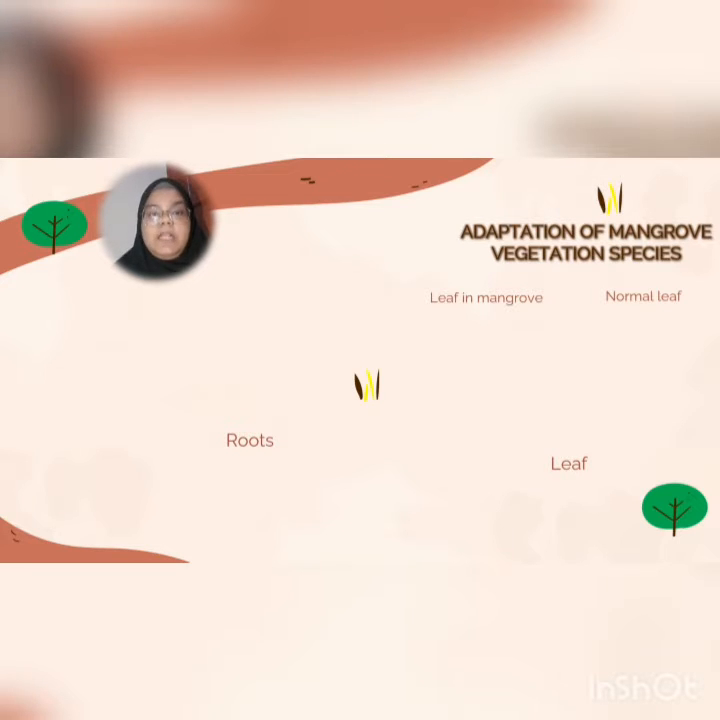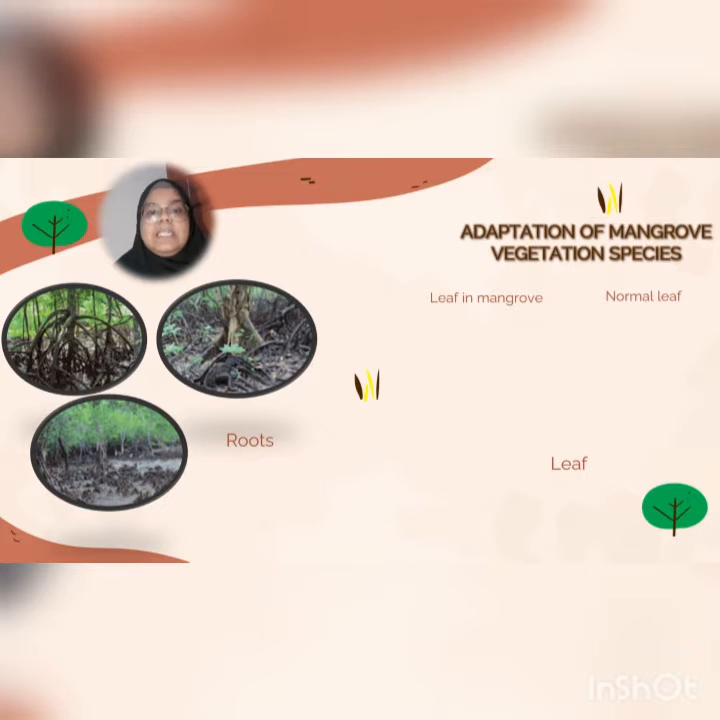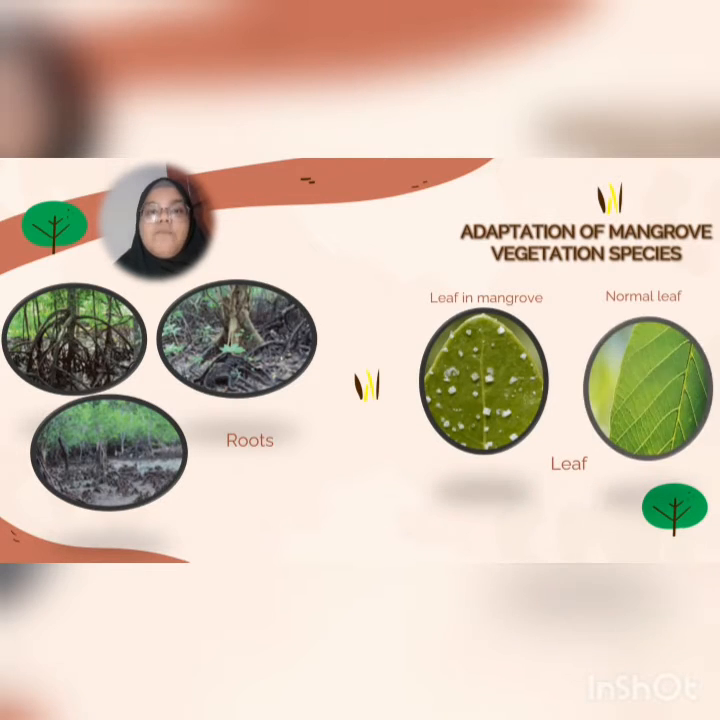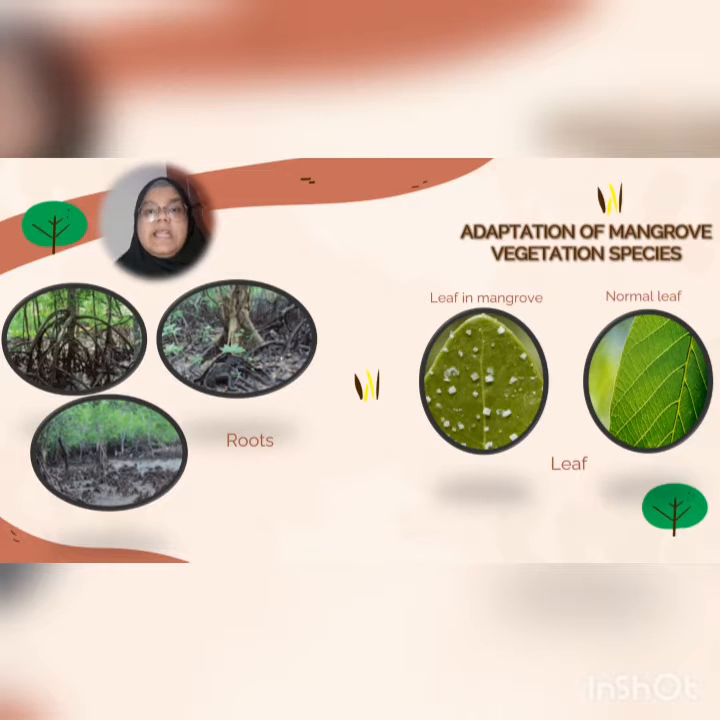Root needs to adapt because it lives in muddy and salty conditions where the plant needs to breathe. That's why roots in mangrove forest have lots of types such as knee root. For leaf, the shape of it is either oval or elliptic and consists of a leathery surface. This is to avoid the loss of water, since mangroves are exposed to extreme conditions, and it has drip tips to eliminate the excess of water and salt.